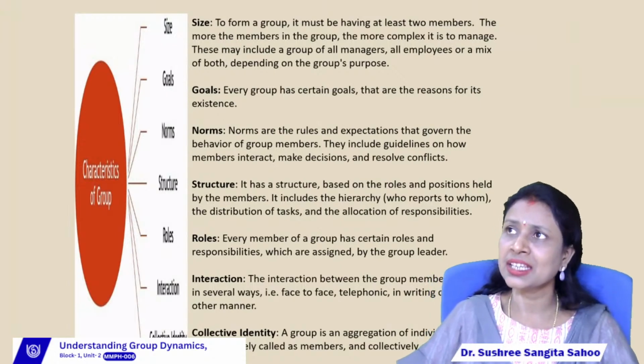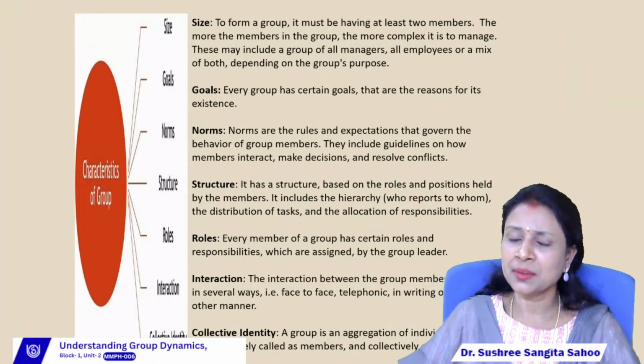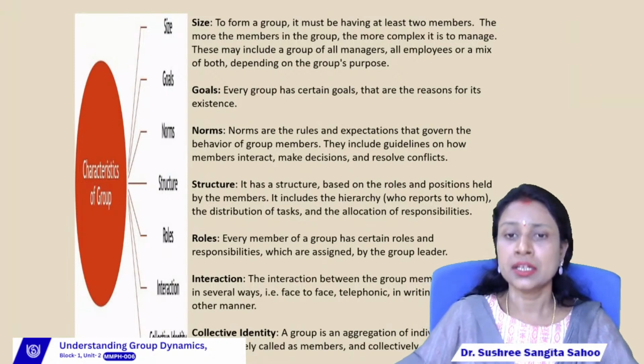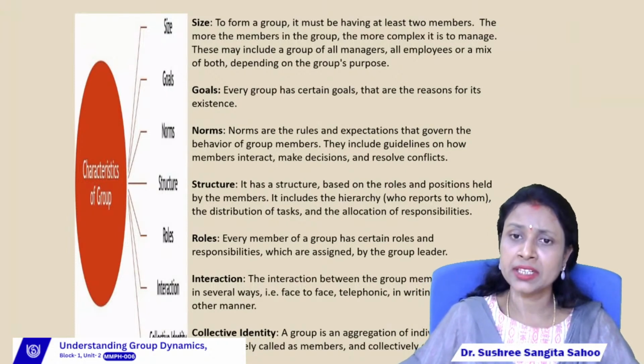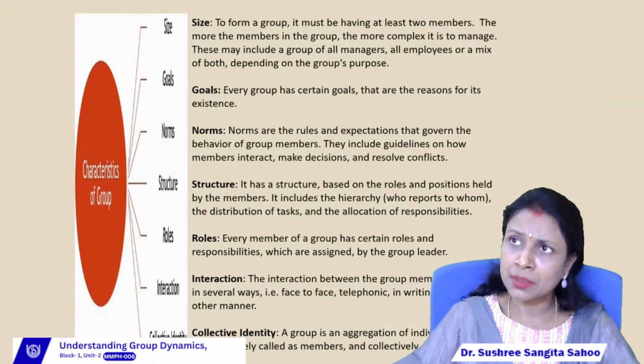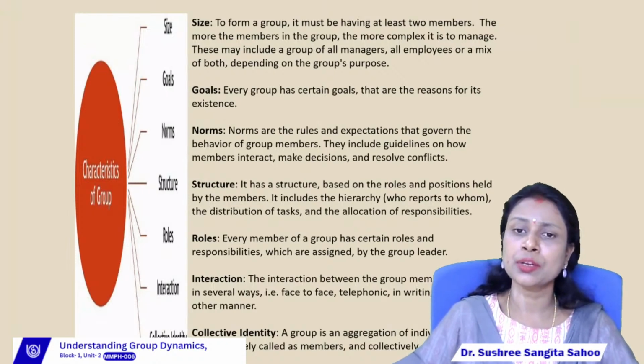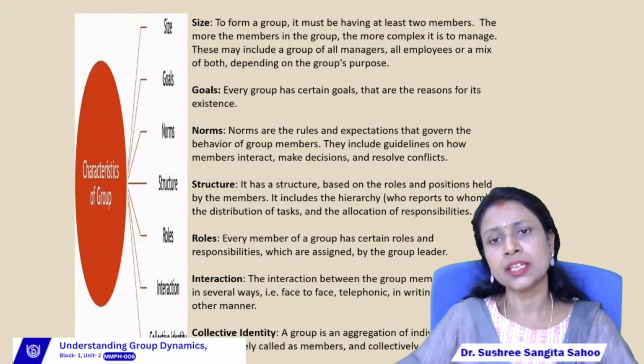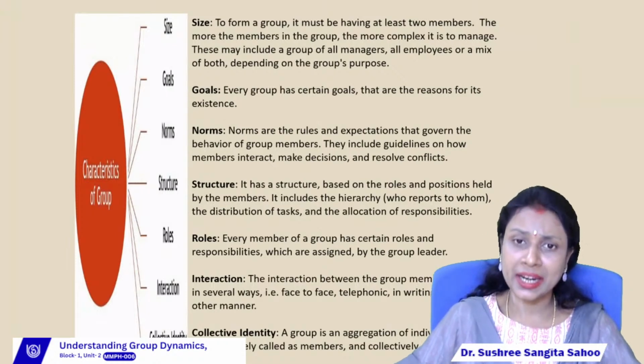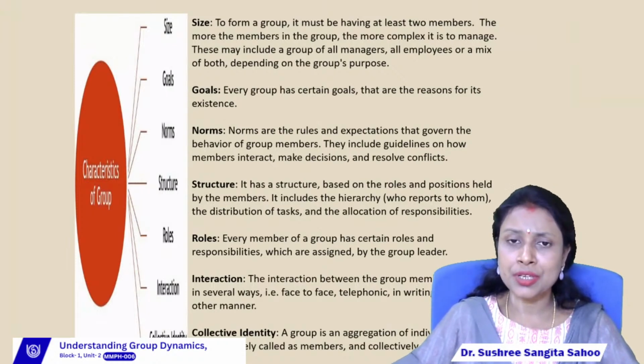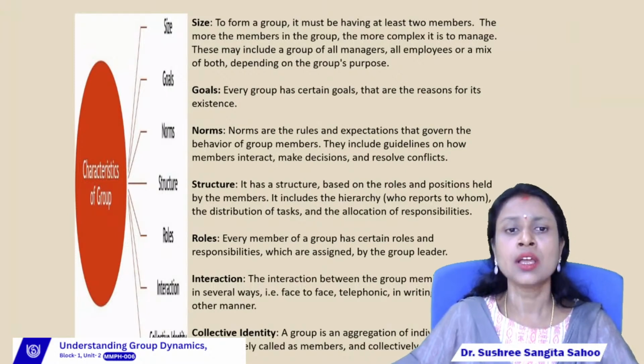In the organization we can find different hierarchies, right? Suppose three hierarchies: top level, middle level and lower level. Normally the lower level hierarchy will report to the middle level hierarchy, then the middle level will report to the top level. If we apply that to employees and managers, then the employees always report to the manager, right?